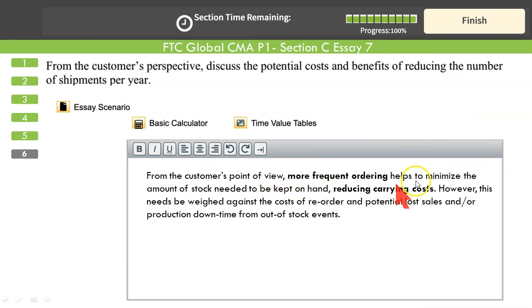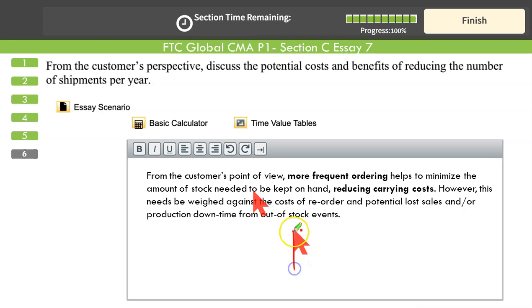More frequent orders helps to minimize amounts of stock needed to be kept in hand, reducing carrying cost. Right? That was discussed in totally opposite way. From the customer's perspective, discuss the potential cost and benefits of reducing the number of shipments. Order size would be bigger. What he says here, from the customer's point of view, more frequent ordering helps to minimize amount of stock needed. But making it in reverse order, less number of orders will reduce your ordering cost, but on the other side, holding costs go up. In fact, they move in the opposite direction.